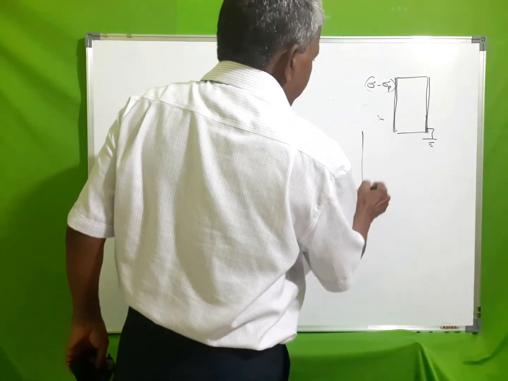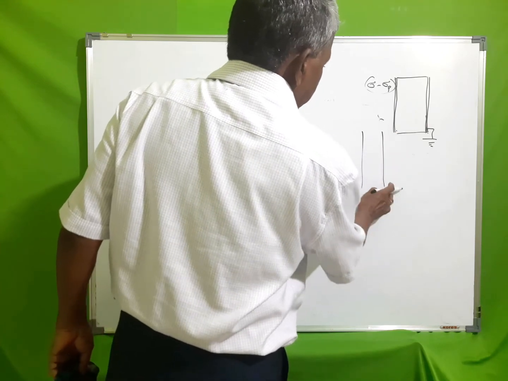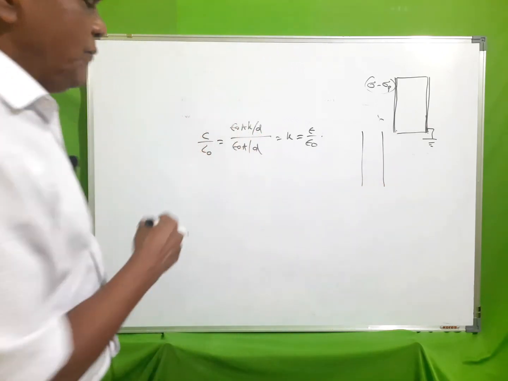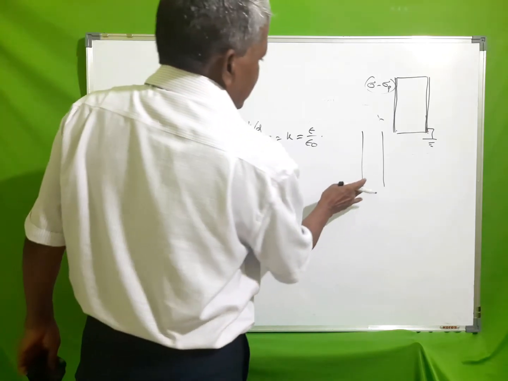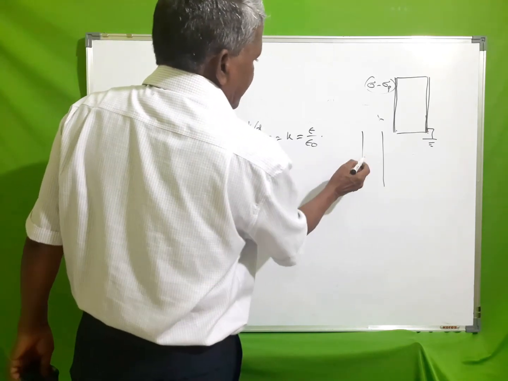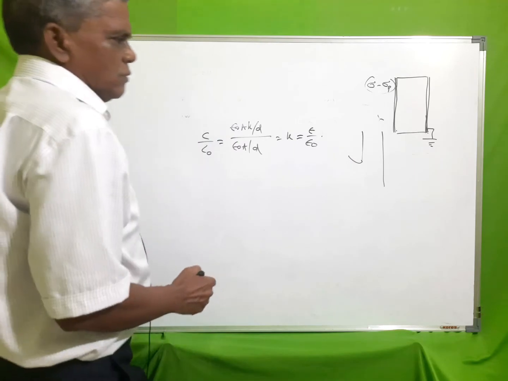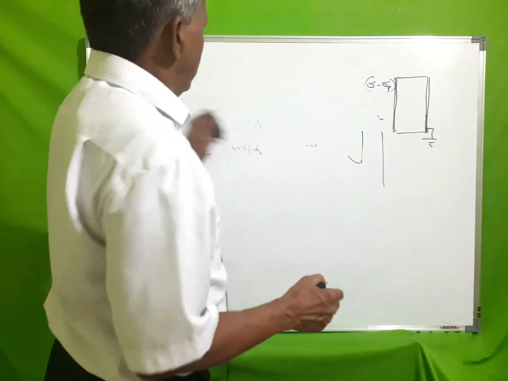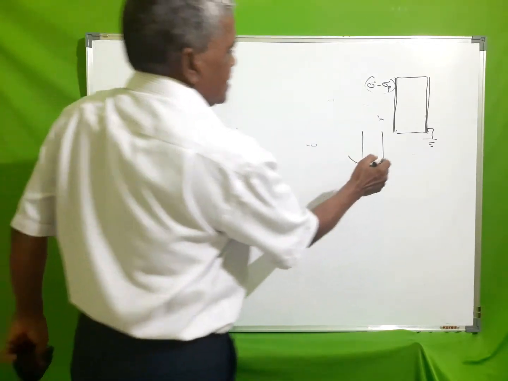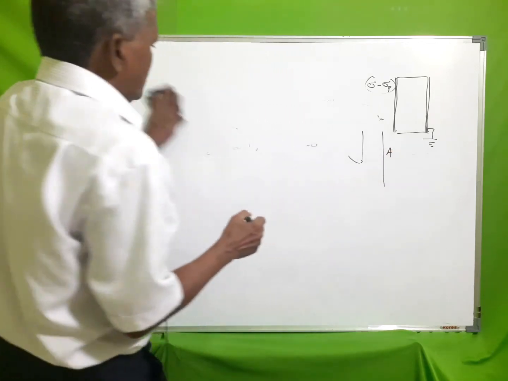Suppose there is a parallel plate capacitor, there are two plates. If one of the plates is folded to half, now common area is reduced to half.